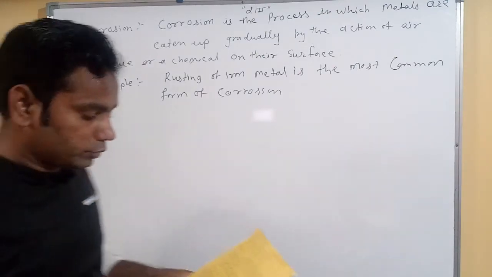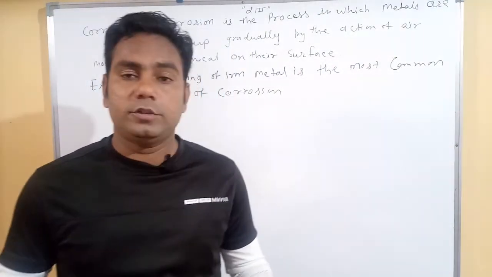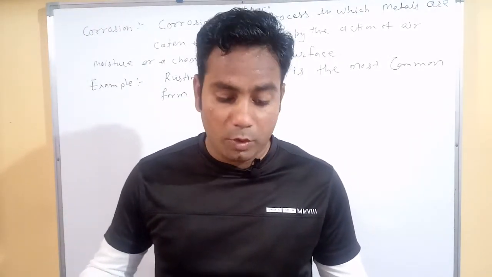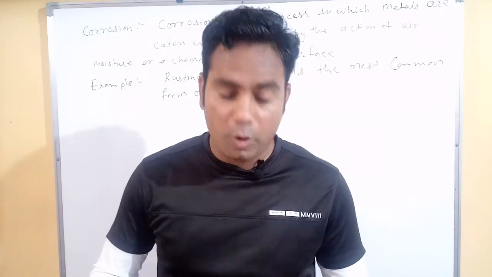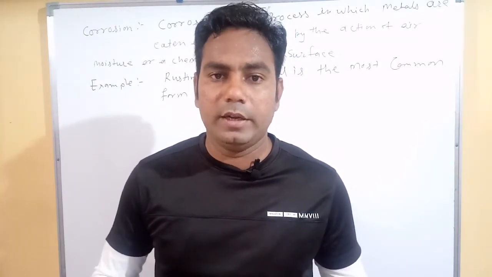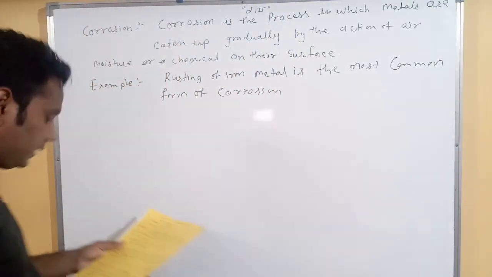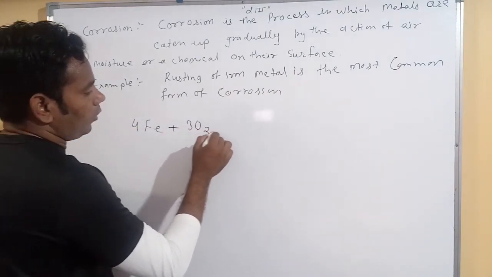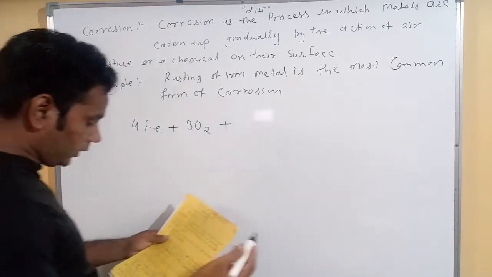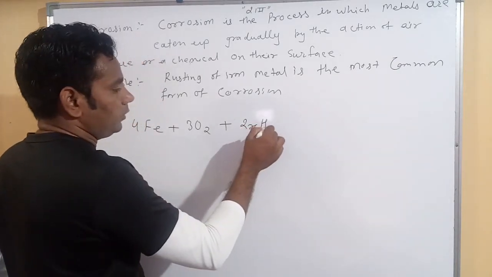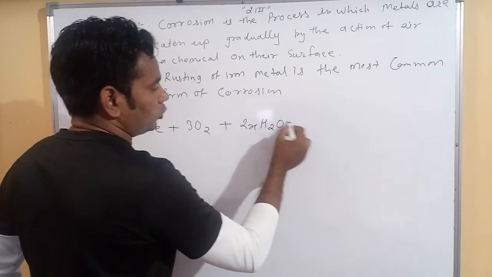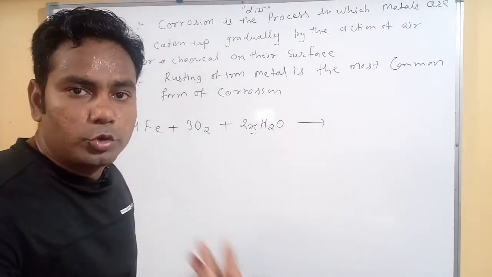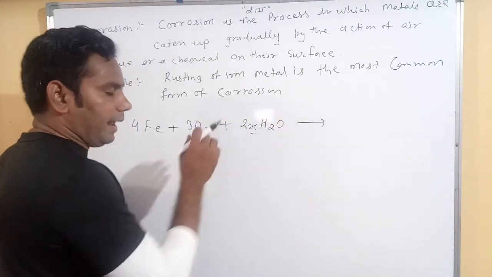During the corrosion of iron, the metal is oxidized by the oxygen of air in the presence of water to form hydrated iron oxide, which is called rust. The chemical reaction of rusting is 4Fe plus 3O2 plus xH2O. Here x means moisture, because we don't know how many molecules are present in moisture, so we use the word x.